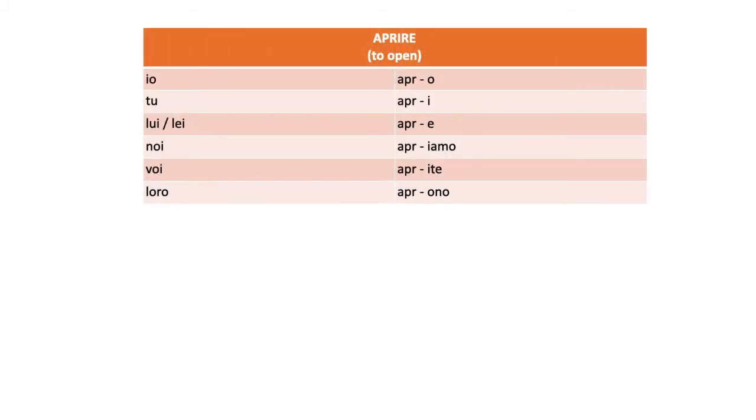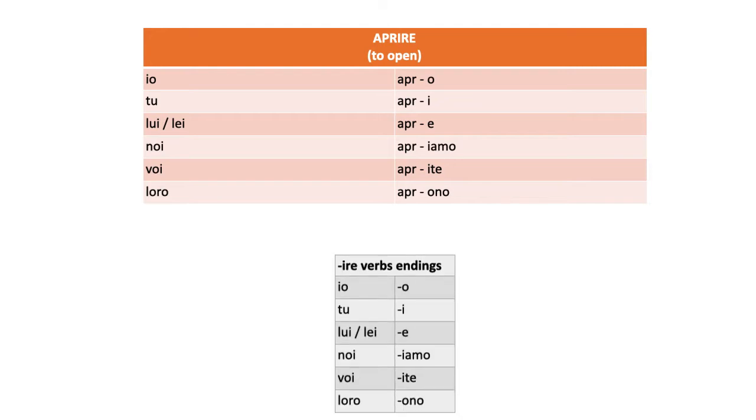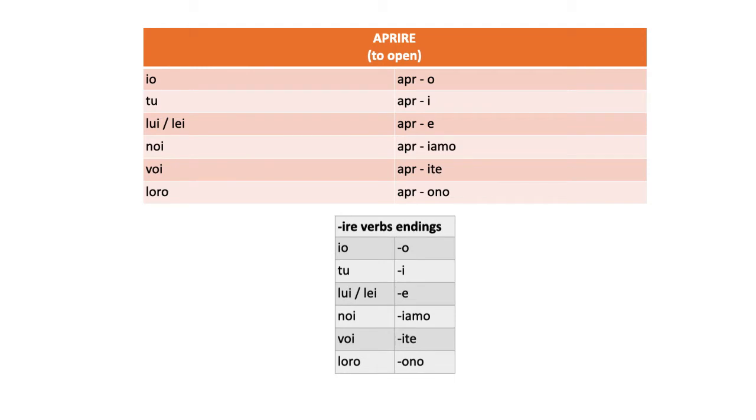It goes io apro, tu apri, lui lei apre, noi apriamo, voi aprite, loro aprono. I hope you recall that I just followed the standard procedure for regular verbs of getting rid of the last three letters of the infinitive and then adding the correct endings to the stem. And of course, since this is an ire verb, I added the ire endings: o, i, e, iamo, ite, ono. Right? Now, keep this in mind as I show you an isc verb.